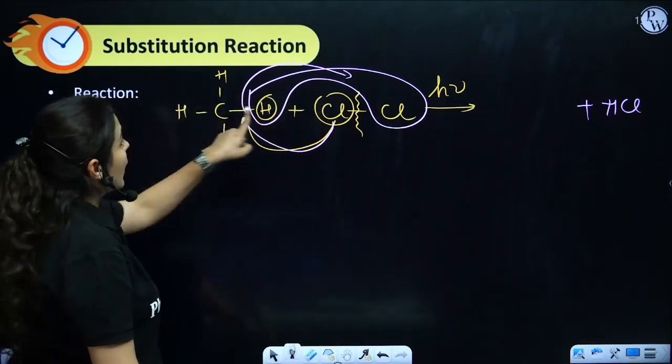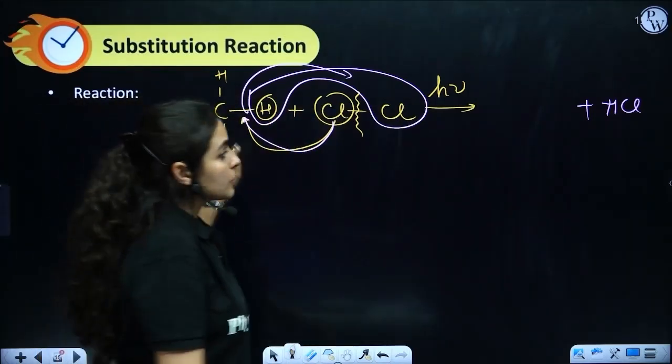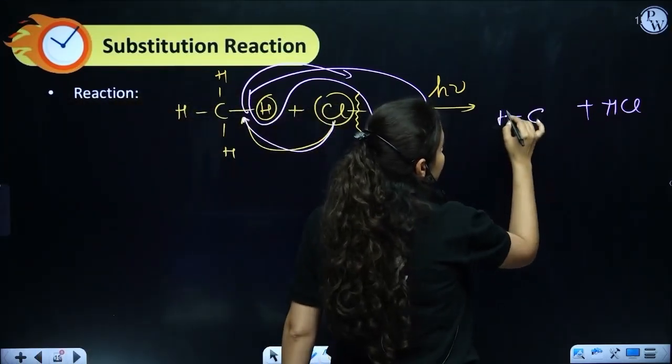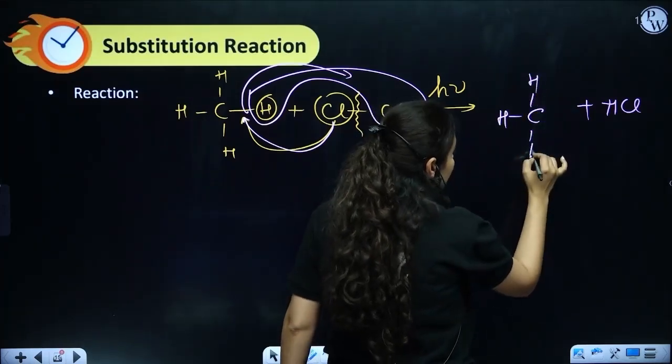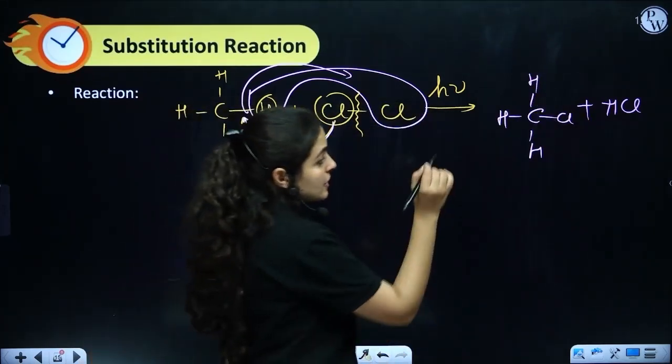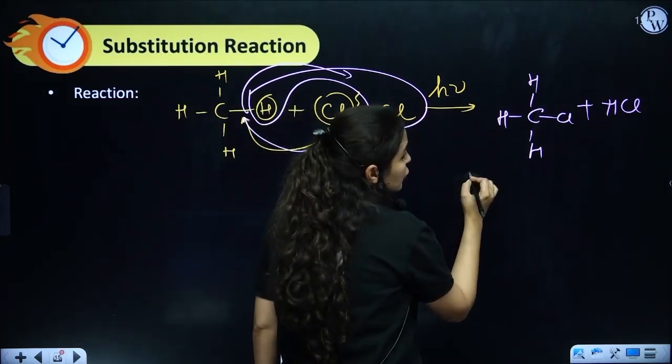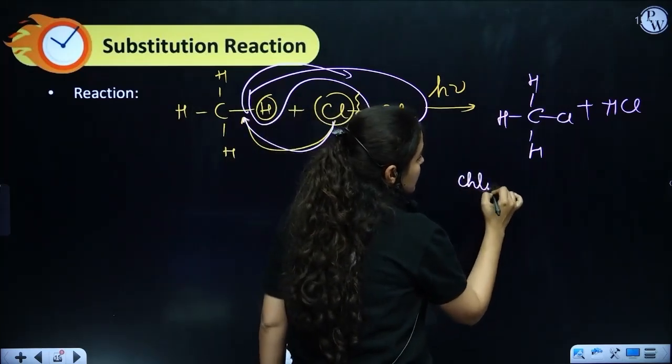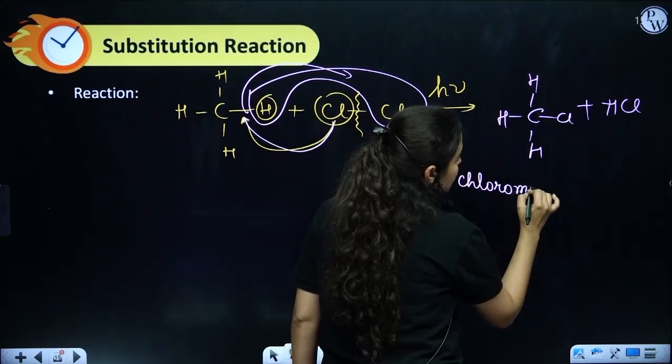Plus, here one of the hydrogens gets substituted by chlorine, and that results in the formation of a compound with 3 H and 1 Cl. What's the name of this compound? The IUPAC nomenclature for this compound is chloromethane.